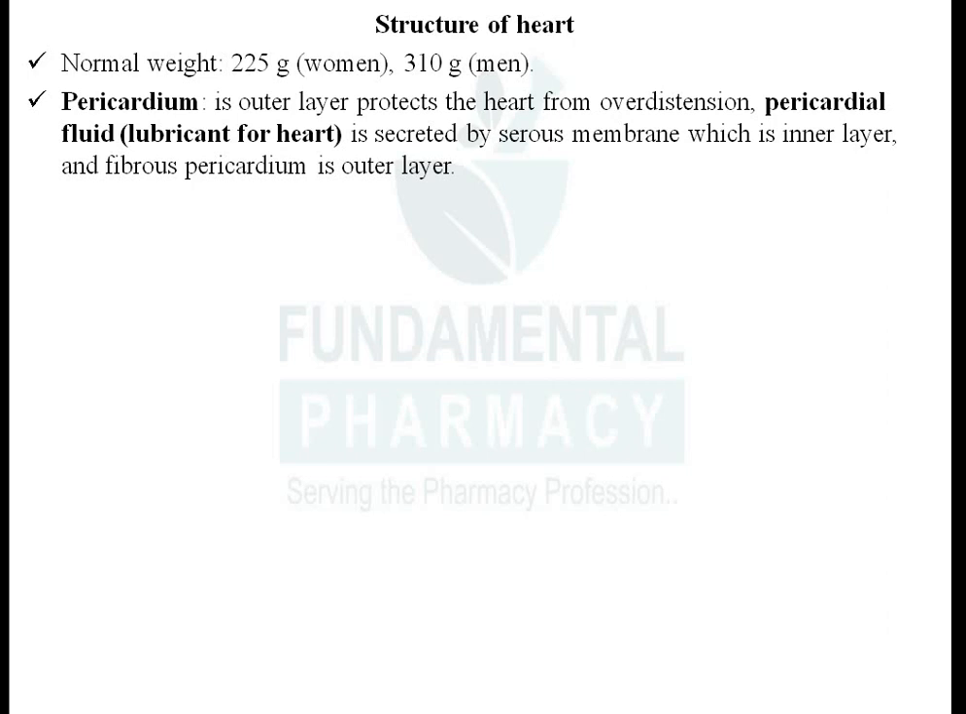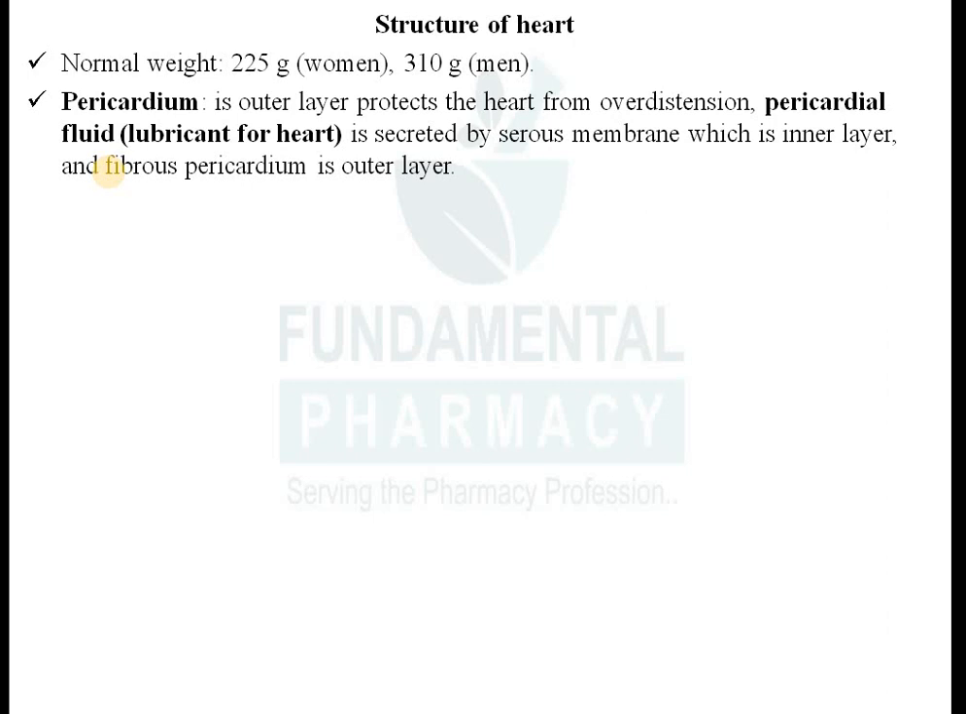It has 2 layers, and in between these 2 layers there is a fluid known as pericardial fluid. The outer layer protects the heart from over distension. The pericardial fluid is a lubricant of the heart. So as the heart contracts and relaxes, it should not contract too much or relax too much, and over distension is prevented by the lubricant known as pericardial fluid.